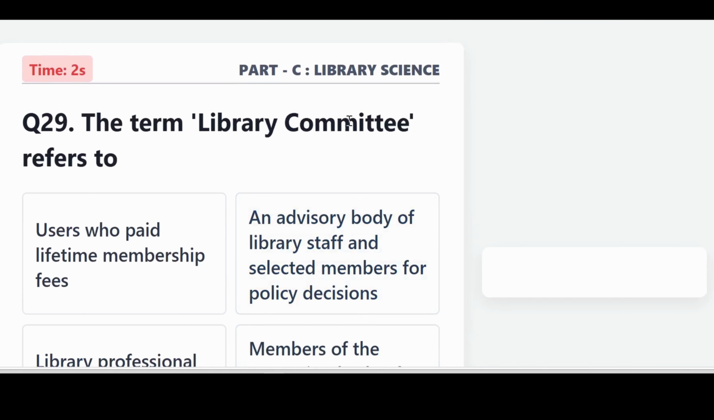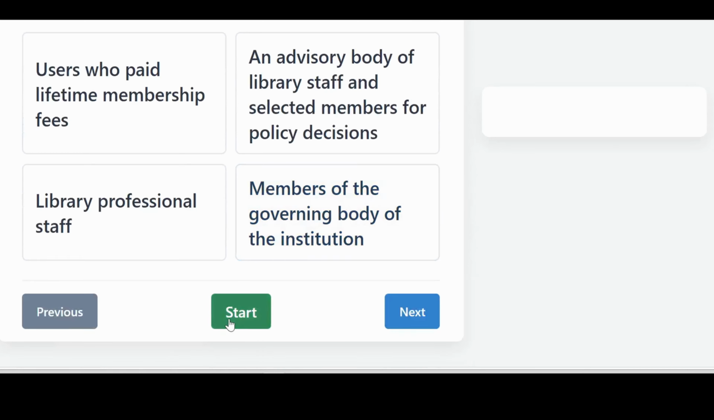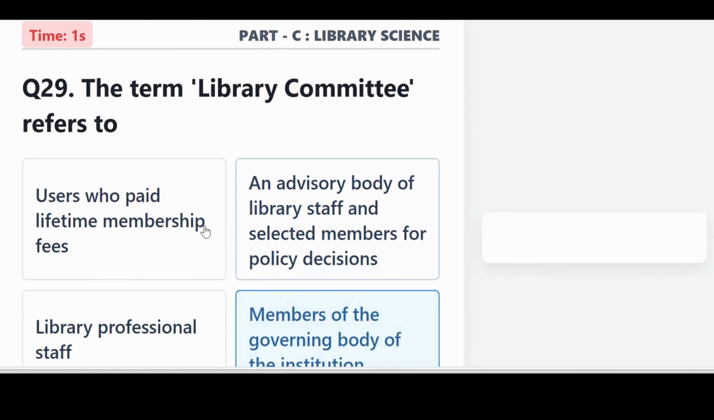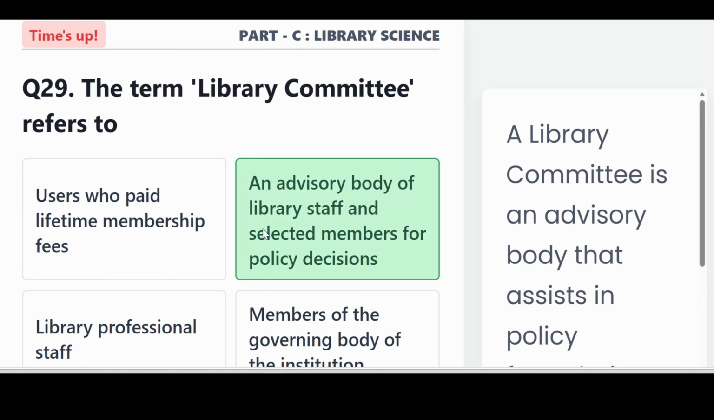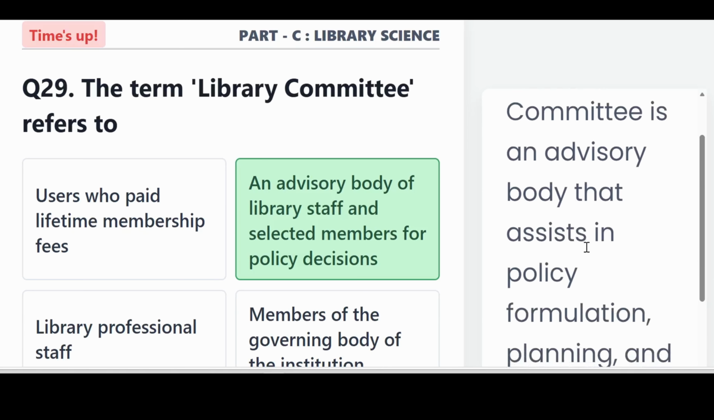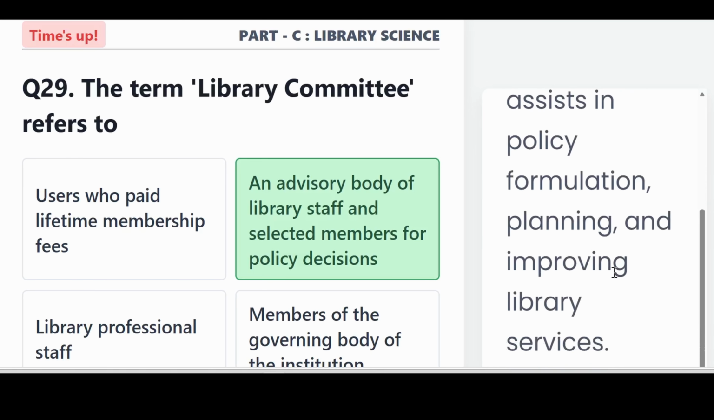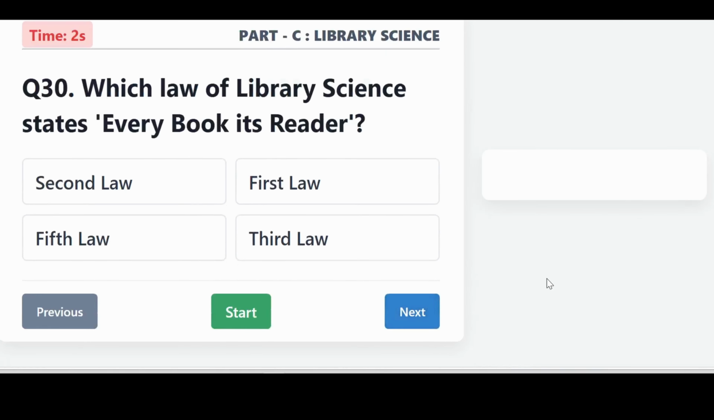The term library committee referred to an advisory body of library staff and selected members for policy decisions. A library committee is an advisory body that assists in policy formulation, planning, and improving library services.